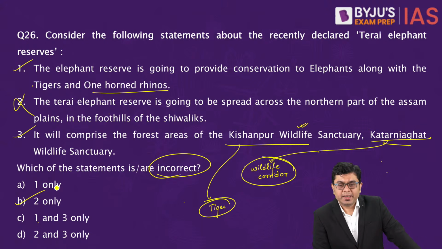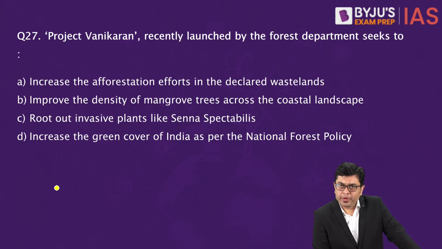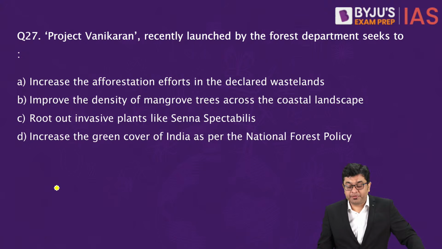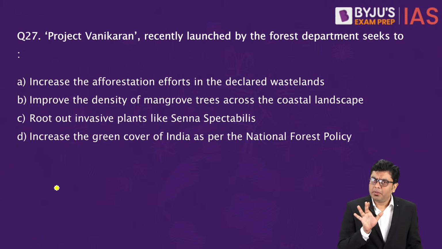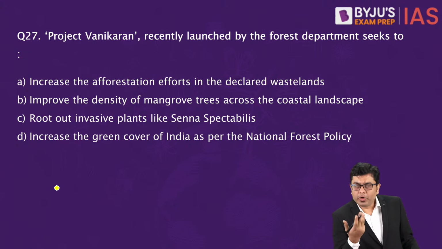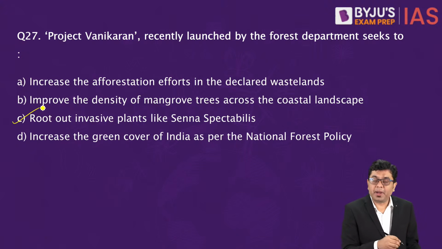Okay. Now, after this, moving on to the next question. Project Vanikaran, recently launched by the Forest Department, seeks to increase the afforestation efforts in the declared wastelands, improve the density of mangrove trees across the coastal landscape, root out invasive alien plants like Senna spectabilis, increase the green cover of India as per the National Forest Policy. Project Vanikaran. So when we talk about Project Vanikaran, its purpose is very simple: to root out the presence of invasive alien plant species.